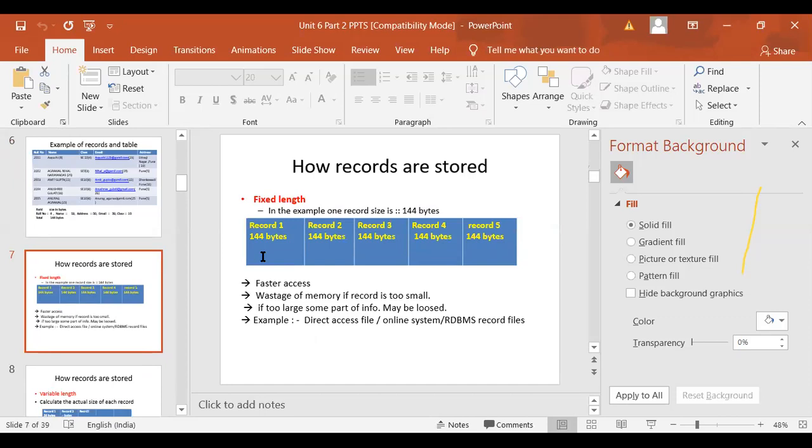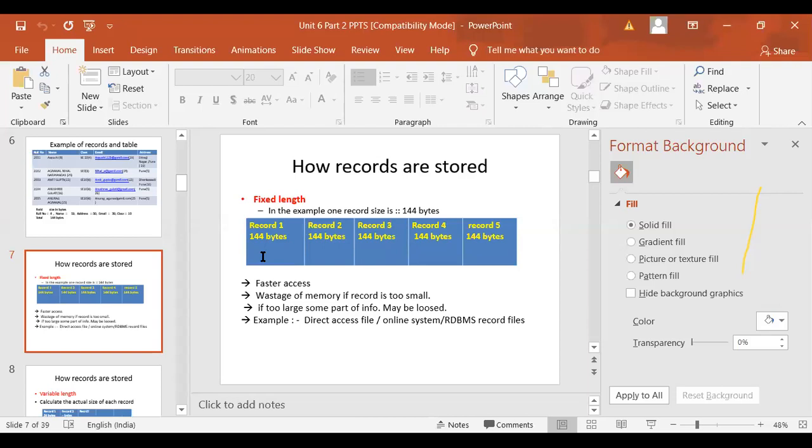Now how are records stored? Records can be stored as fixed length records or variable length records. When we write a C program or a Word file, these are all files, but we do not have any fixed kind of record for them. Whenever transaction files or log files are created, they are files where your data records are not of a fixed length. They are of varied length. As the data comes in, it is just dumped into that file.